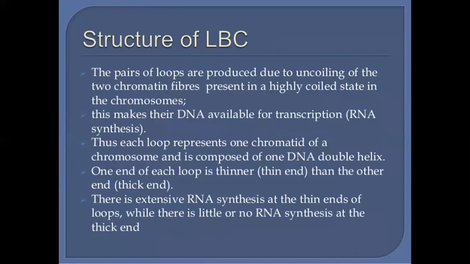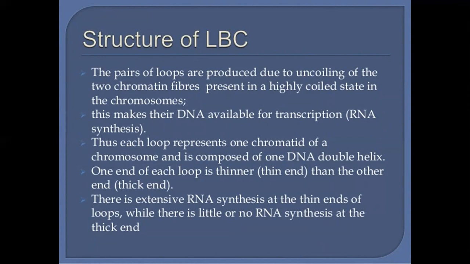Structure of lampbrush chromosome. The pairs of loops are produced due to uncoiling of the two chromatin fibers present in a highly coiled state in the chromosomes. This makes their DNA available for transcription, RNA synthesis. Thus, each loop represents one chromatid of a chromosome and is composed of one DNA double helix.